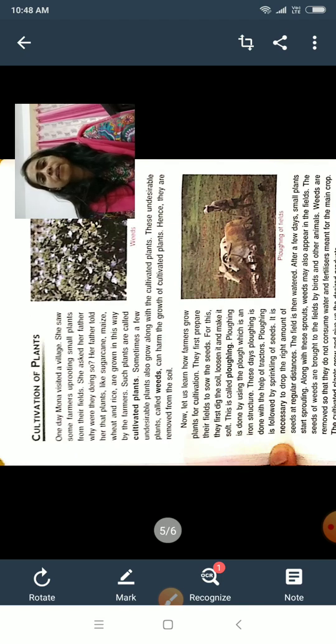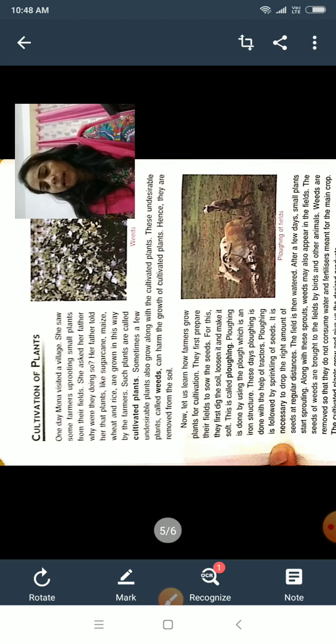So they are the cultivated plants, and along with the cultivated plants, some undesirable plants also grow, and they are known as what? Weeds. And weeds can harm the growth of the cultivated plants. Hence, farmers remove weeds from the field from time to time.